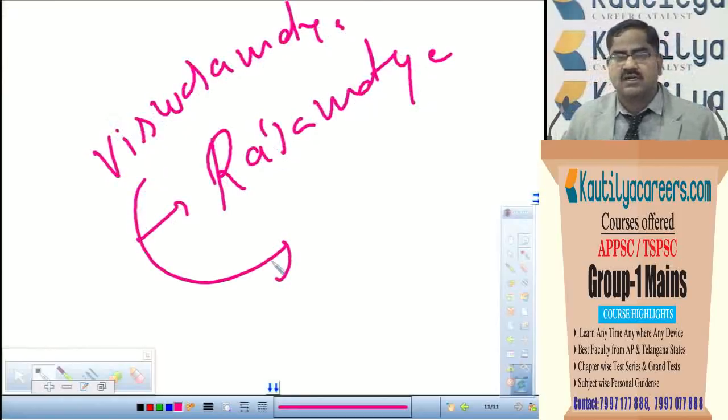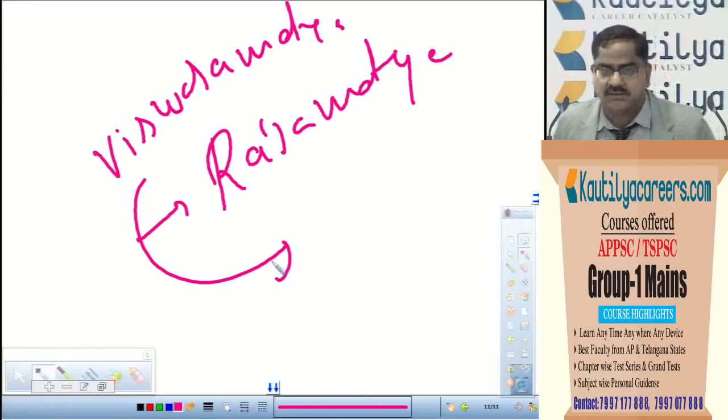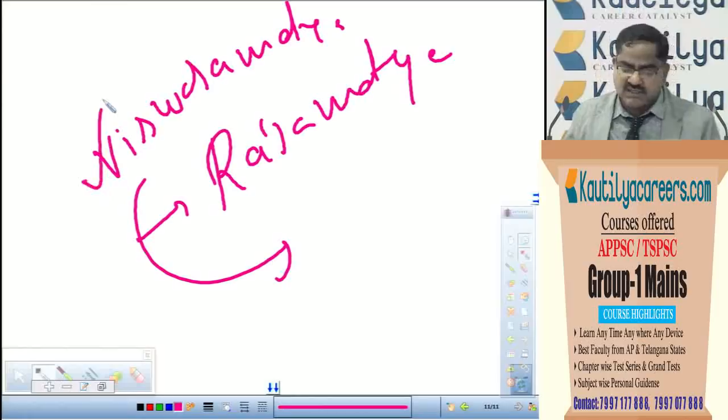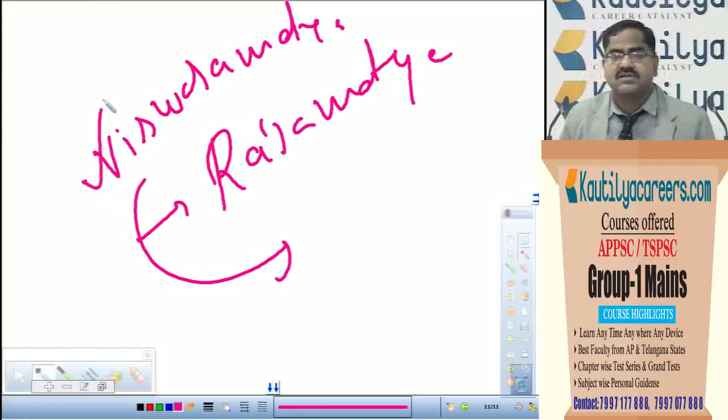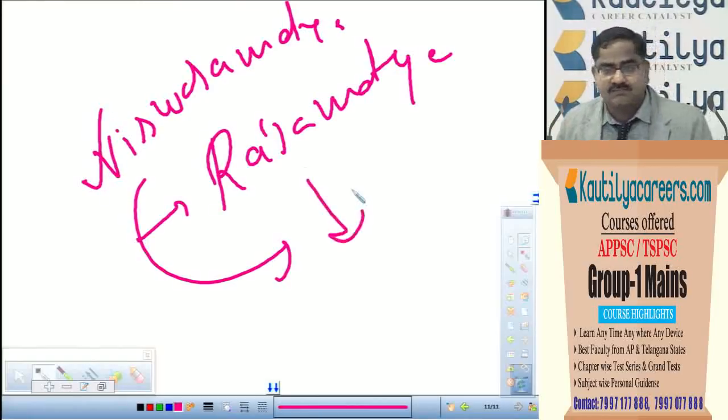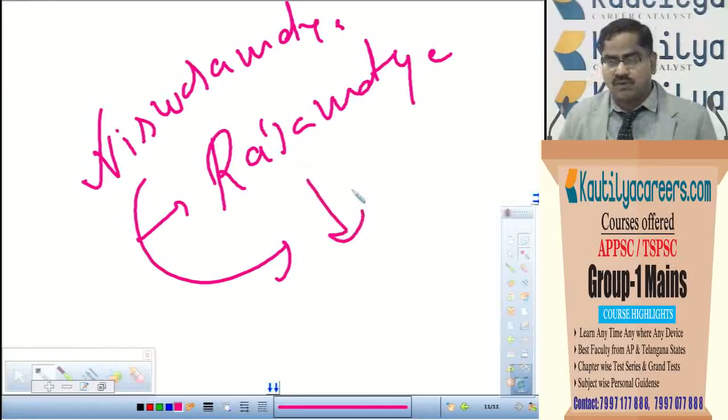Viswasa Macha. Who is this Viswasa Macha? After the Shathavahana emperor, the most important authority is Viswasa Macha. He is not only a prime minister but also personal secretary to the ruler. He advises the ruler in all matters pertaining to administration, and the post name is Viswasa Macha. Viswasa Macha means prime minister cum personal secretary to the emperor.